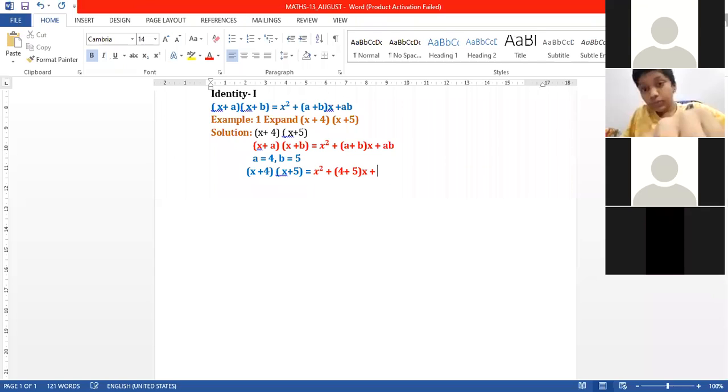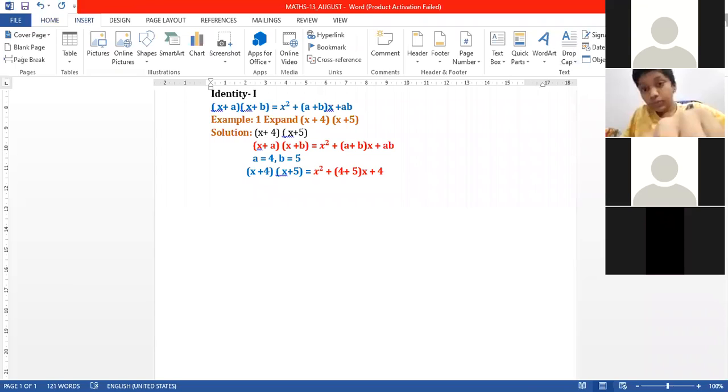In the place of a I will write 4 into 5. Now we need to simplify this.